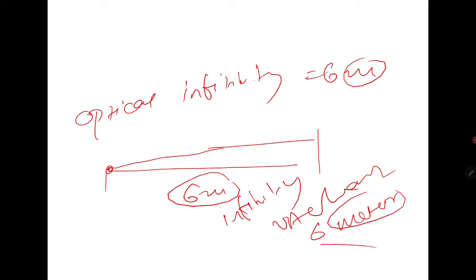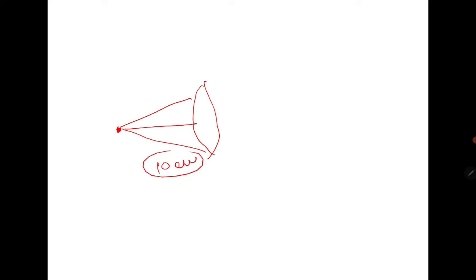And I just want to add something, that you have to think like this. Suppose this is the point source and it emits divergent light and has the plus lens. Suppose this point source is 10 centimeter away, so the light striking here is minus 10 diopter, isn't it?